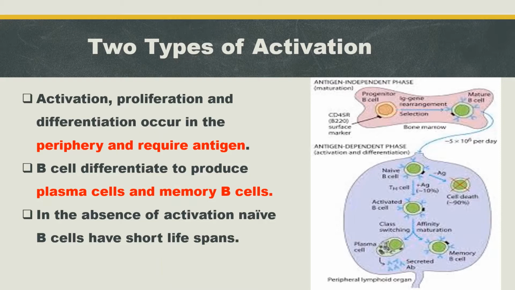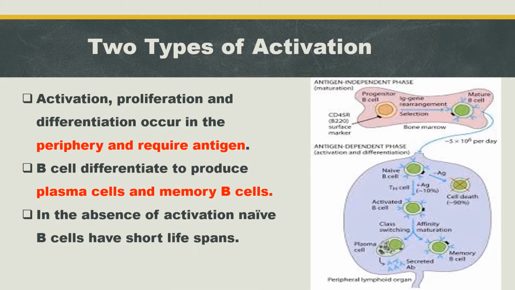That means B cell receptors should bind with antigen for their activation. We know the B cell receptor is a membrane bound immunoglobulin, so that membrane bound immunoglobulin should bind with an antigen for activation and differentiation.